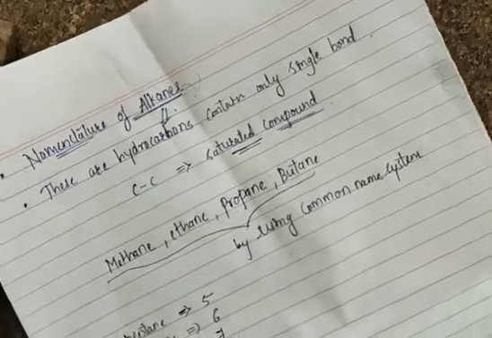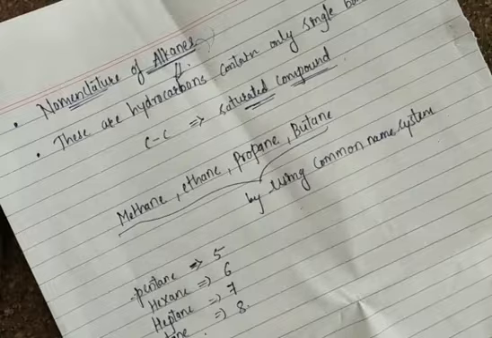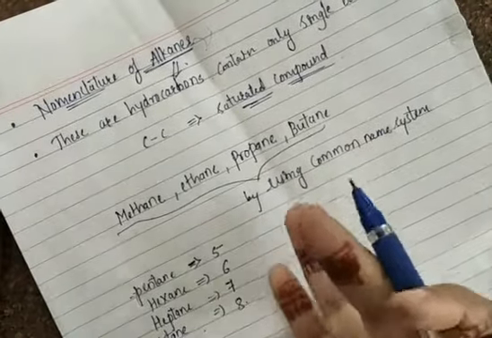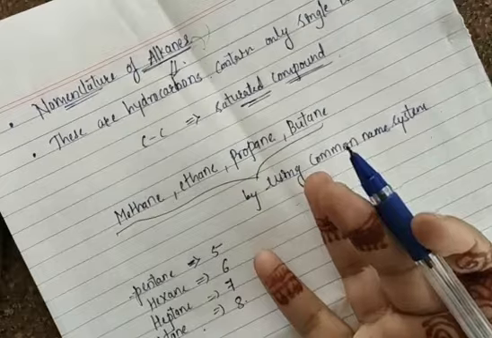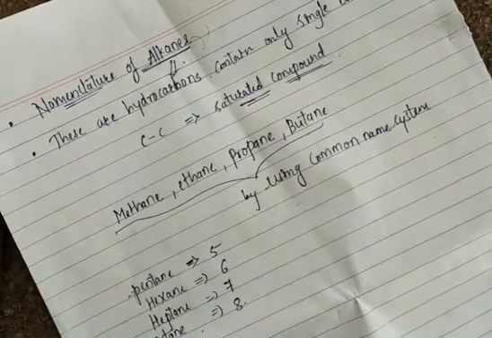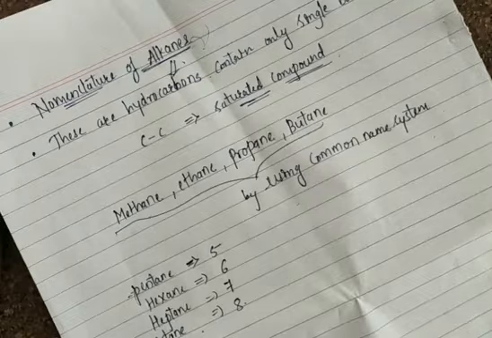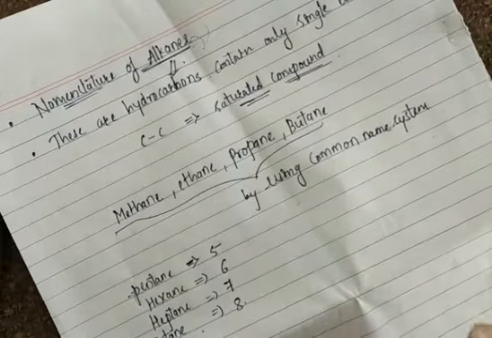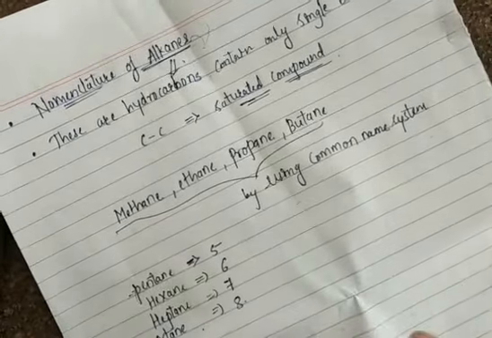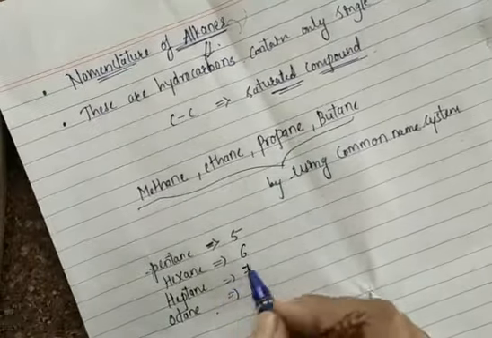But after that, in the alkane system, we give names based on the number of carbon atoms. If there are 5 carbon atoms, we give the name pentane. This name is derived from the Greek word. This nomenclature is based on the total number of carbon atoms in your parent chain or in a given organic compound. Suppose your organic compound contains 5 carbon atoms, you have to give it the name pentane.